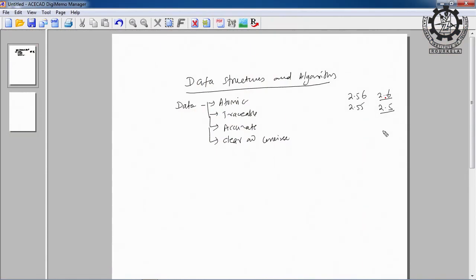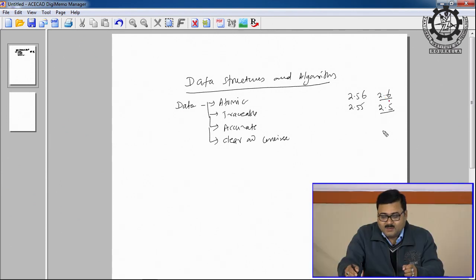Okay, third one is accurate. What is accurate? See, this is not accurate, but we still need accurate data, because if you are storing all these numbers in an array, the data inside the array will not be automatically truncated or automatically rounded up.